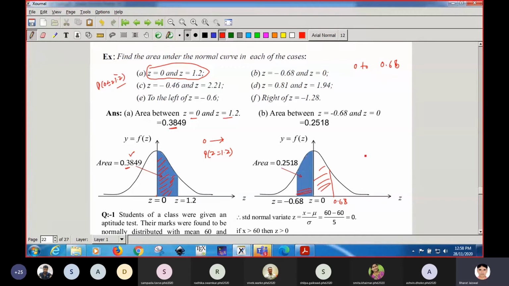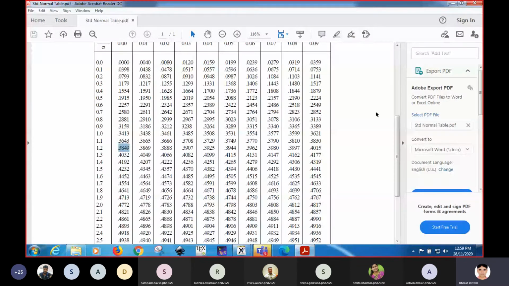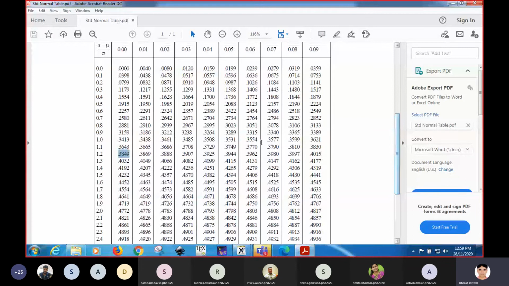So let us find out the area between 0 and 0.68, and it will be the same as the area between minus 0.68 and z equal to 0. Getting, students? So let us find out 0.68. 0.6 is this, 0 point is this, and 0.68 is this. So 0.6, up to here.